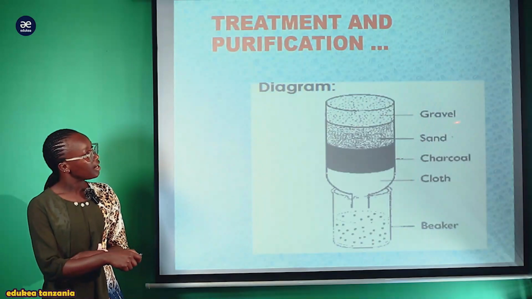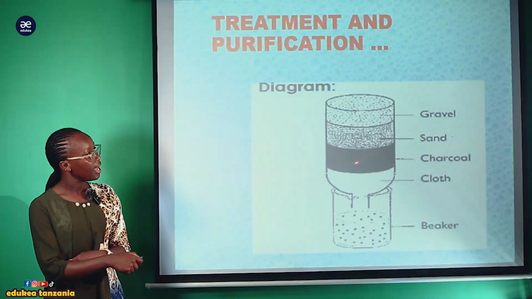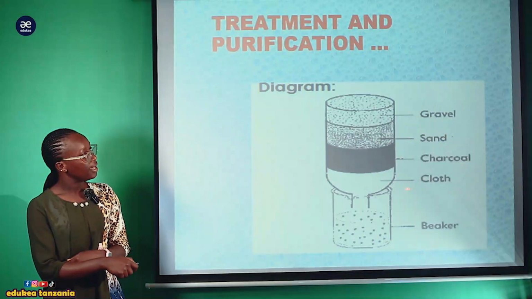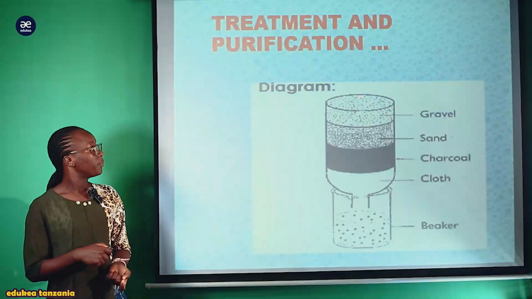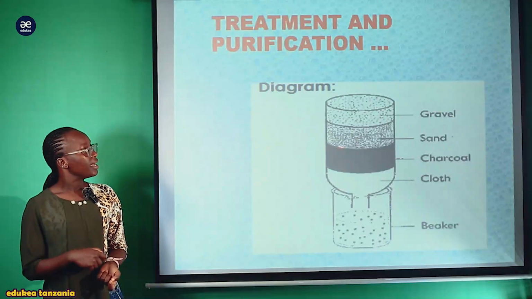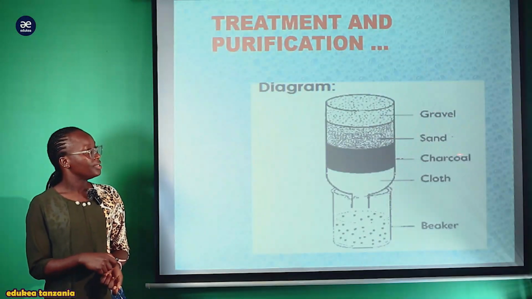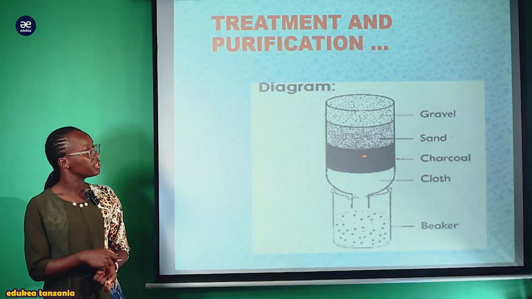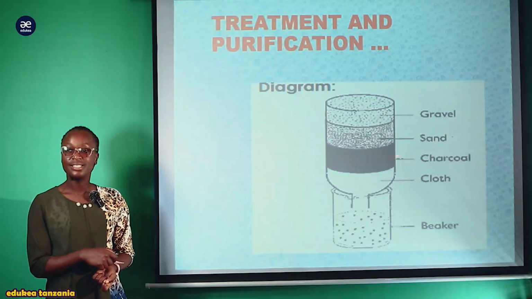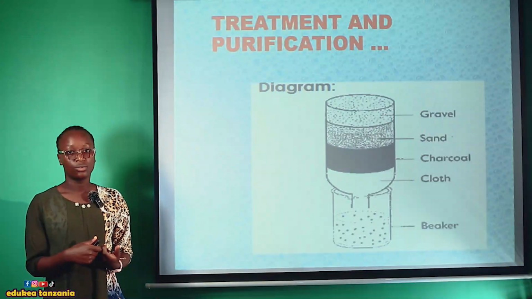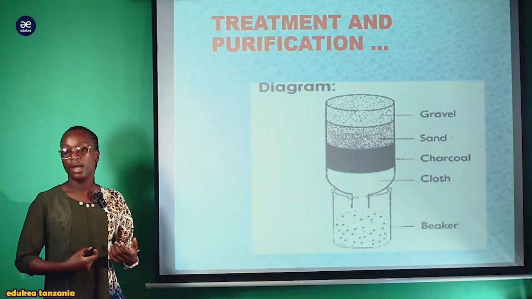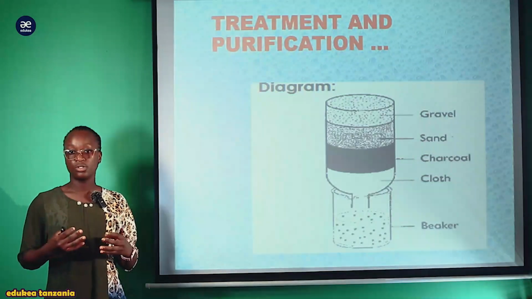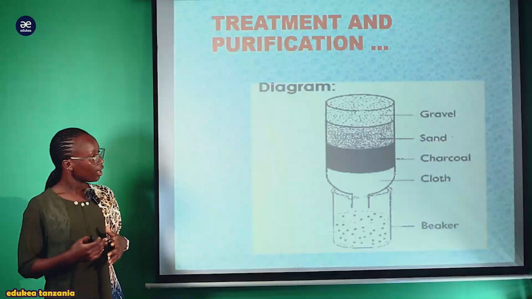Kwamba maji yanaanza kupita hapa kwenye gravel, then yanakuja kwenye sand layer, then yanakuja kwenye charcoal layer. Ina maana hapo kwenye charcoal layer kutakuwa na source of heat. Haya maji lazima yatakuwa heated to kill those bacteria. Finally yatapita kwenye layer ya cloth, ambayo kwenye cloth tutakuwa na kile kitambaa chetu ambacho kinachuja those particles. Finally the water will be collected in the beaker or container ambayo utakuwa umeiweka on that time pale.